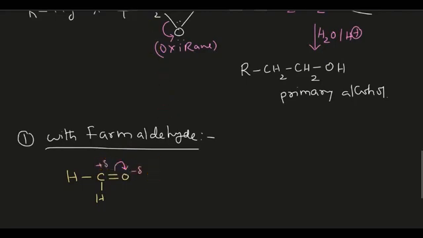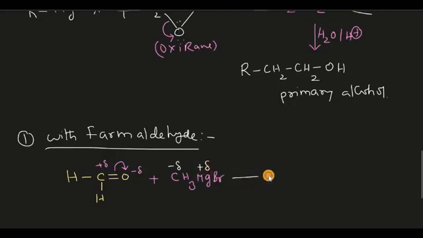In the presence of Grignard reagent, which I am taking as methyl magnesium bromide, CH3MgBr, carbon will get negative charge over it, magnesium will get positive charge.